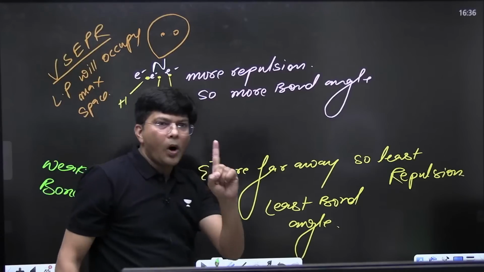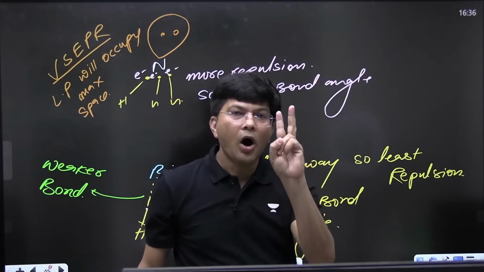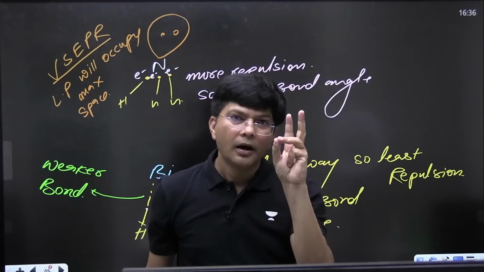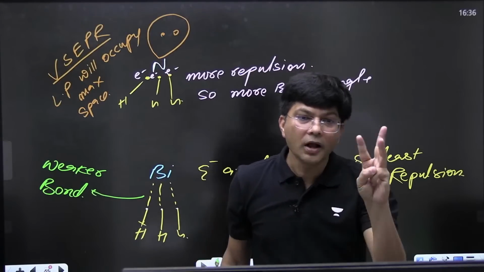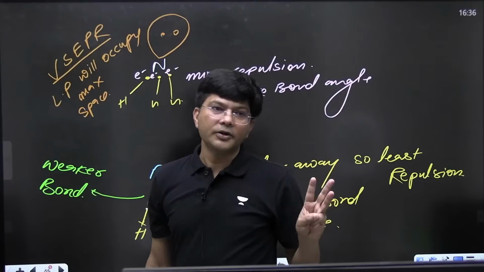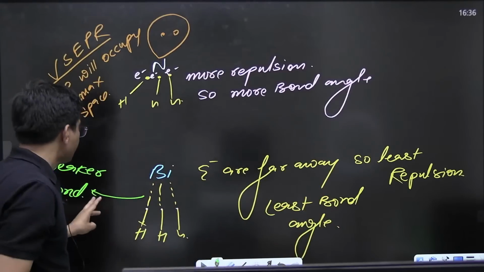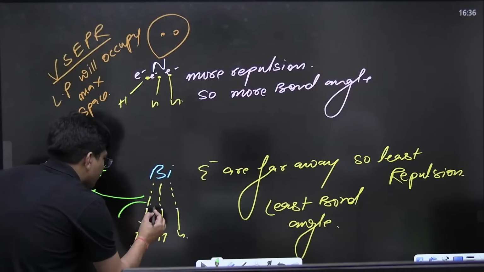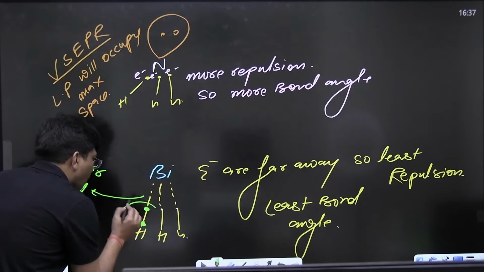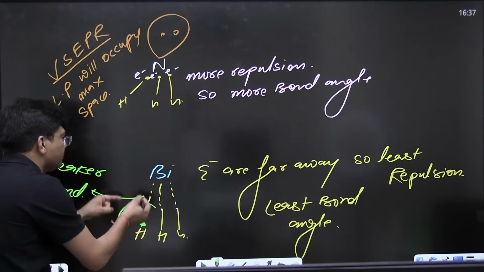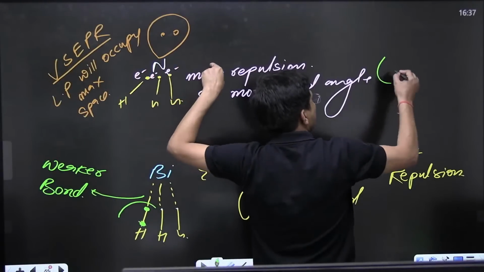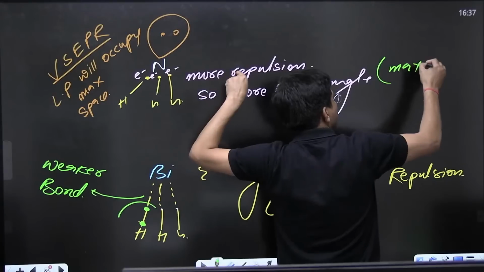All three are weaker bonds. So they will take away their own electron as well as bismuth's electron. So thermal stability is maximum over here, maximum thermal stability.